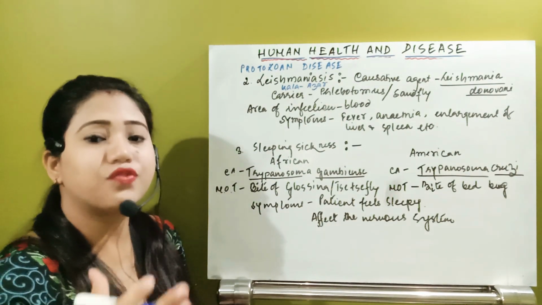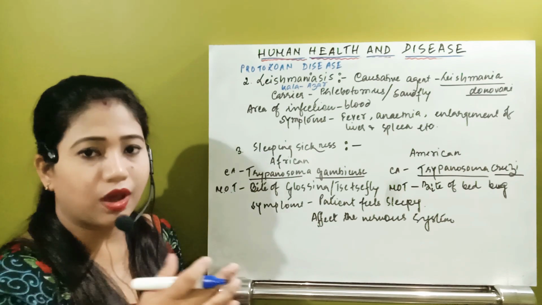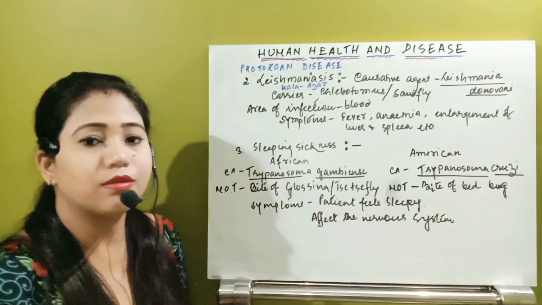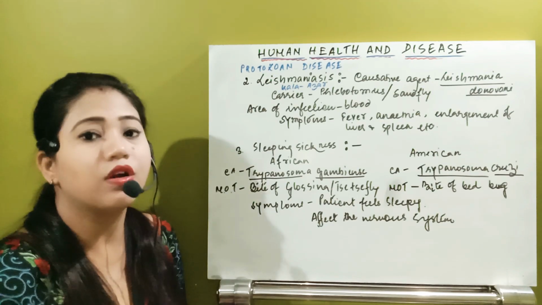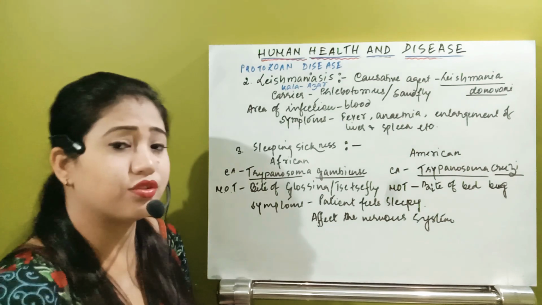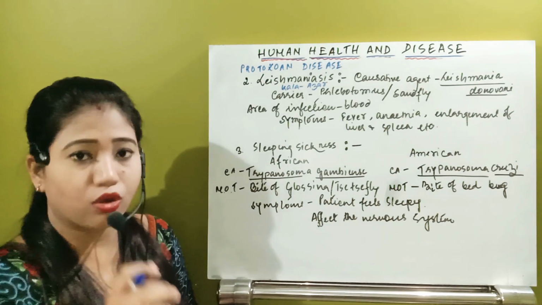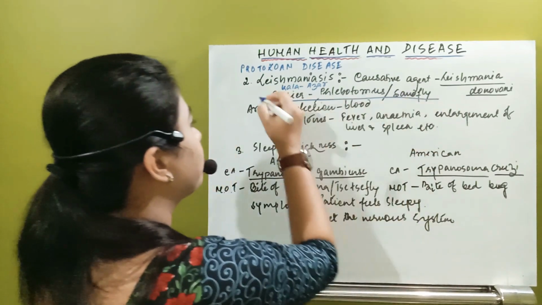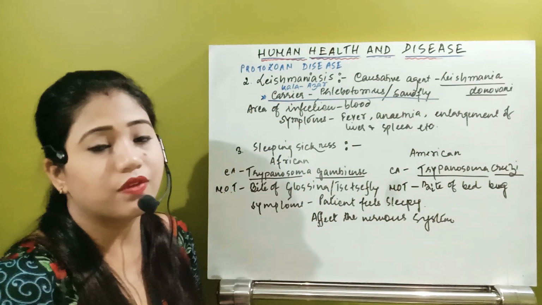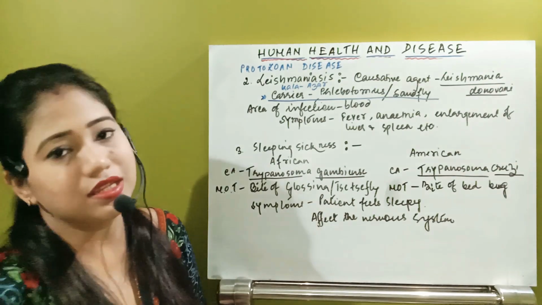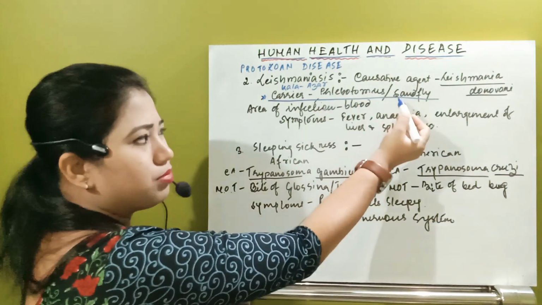Now how will it transfer to the person? It will transfer due to the bite of the sand fly or phlebotomus. Remember this term, this word is very important. It was asked a number of times what the carrier of the disease Kala Azar is, that is sandfly.